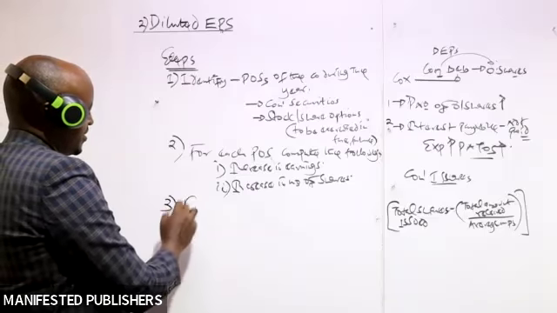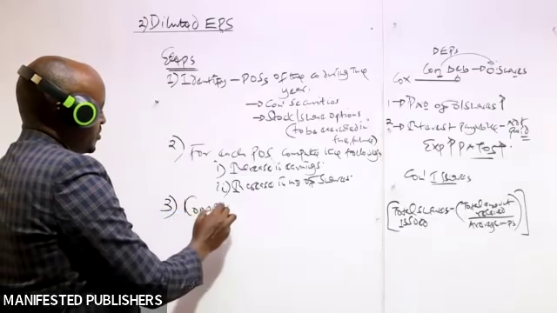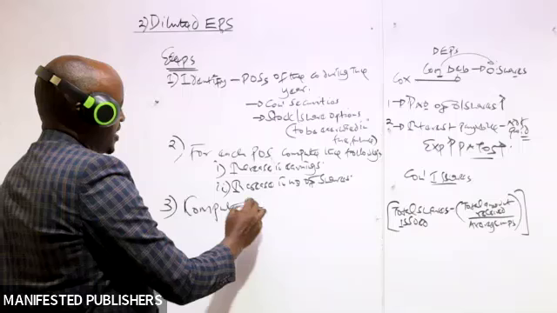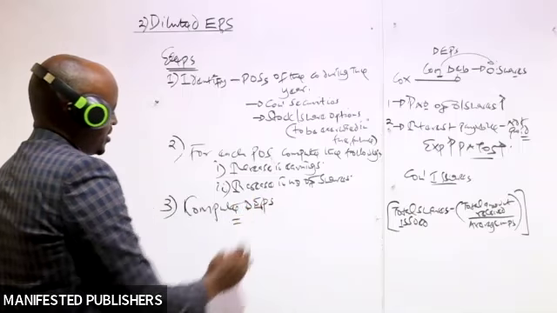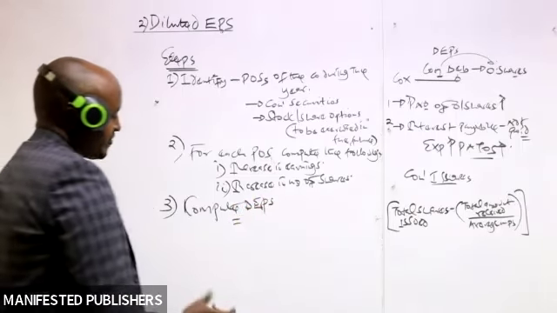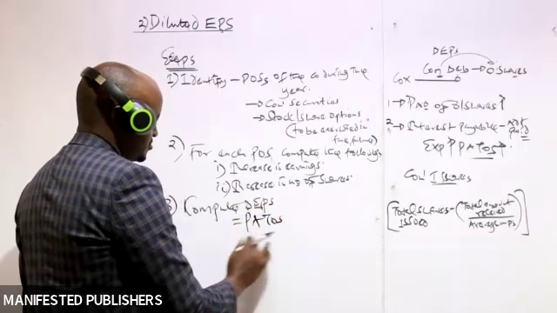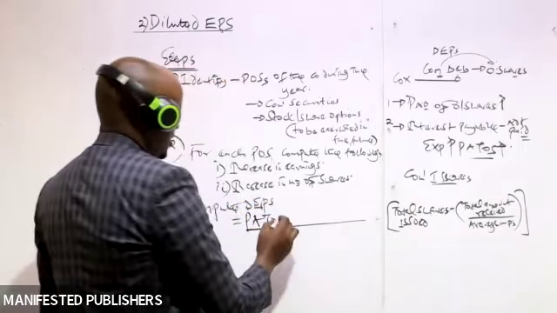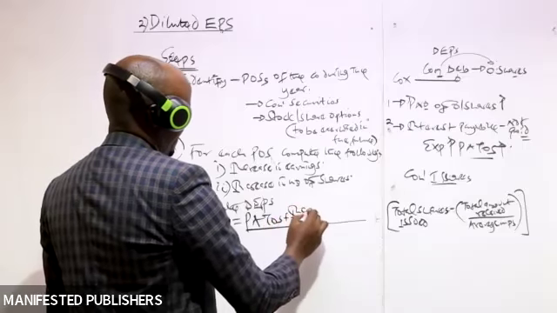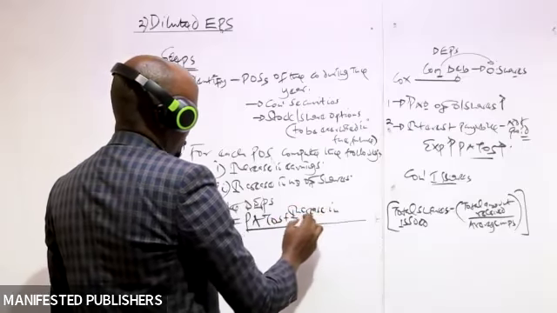And step number three is that you compute the diluted earnings per share using the formula which I've given you. The PATOS, and to the PATOS we add the increase in earnings.